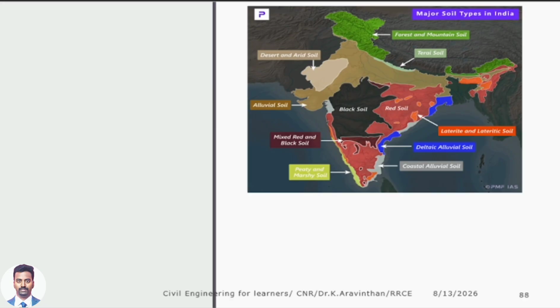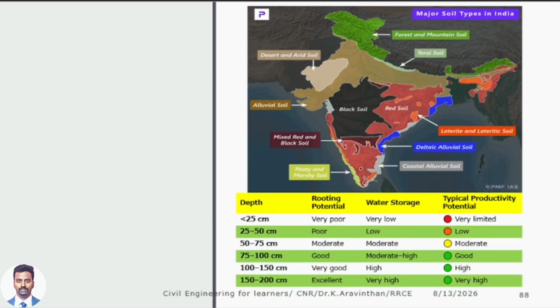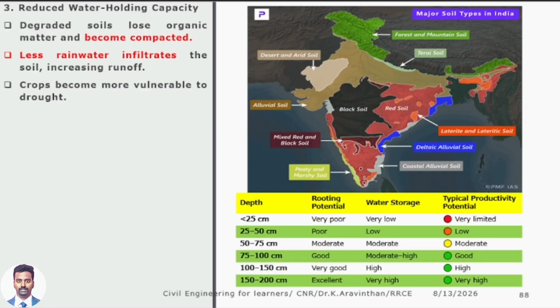So, in India, you should know how many types of soil are available. Three soils are mostly available. What are they? Alluvial soil, black soil and red soil. These are available in the central part of India. Mostly you can see them. By this only you can understand which is richest and which is not rich. Now, sir, by looking into the table, you can say which soil is very good and which is not. If you have a soil around 25 centimeters depth only, that means you cannot do agricultural work.